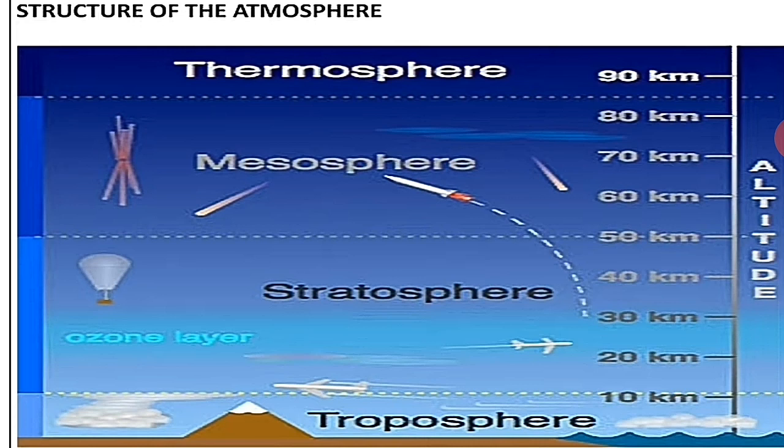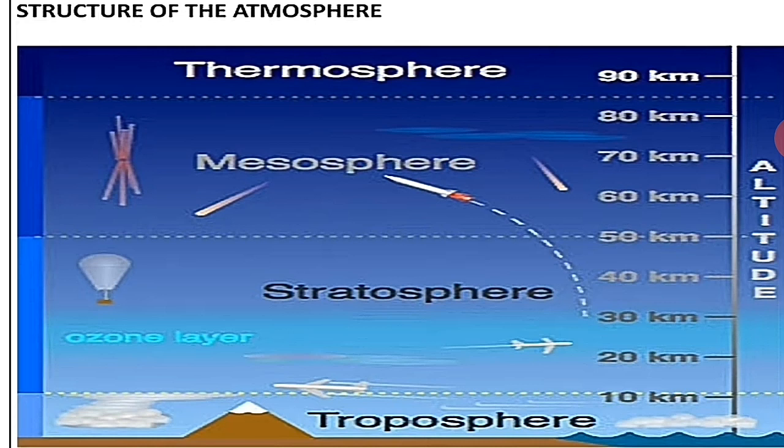Then we come on to the mesosphere. It is the middle layer of the atmosphere. All the satellites go from this layer, and all the meteoroids burn up before entering into the atmosphere in this layer only. The next layer is the thermosphere. It is the fourth layer. And the fifth and the last layer is the exosphere.